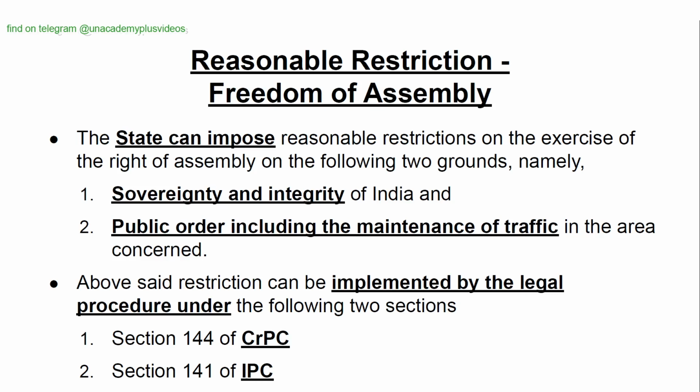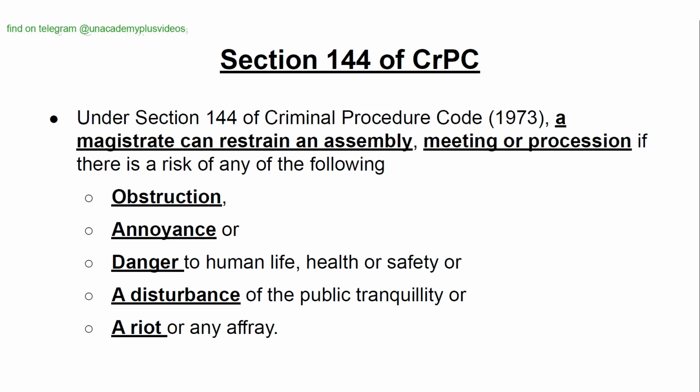Section 144 of Criminal Procedure Code and Section 141 of IPC, Indian Penal Code. Section 144 of Criminal Procedure Code. Under Section 144 of The Criminal Procedure Code 1973, a magistrate can restrain an assembly, meeting, or procession if there is a risk of any of the following: obstruction, annoyance, or danger to human life, health, or safety, or disturbance of the public tranquility, or a riot or any affray.